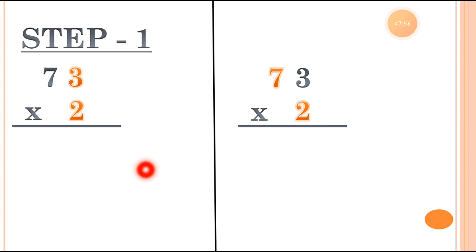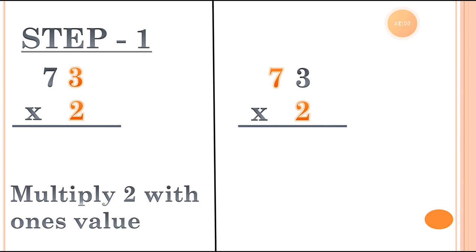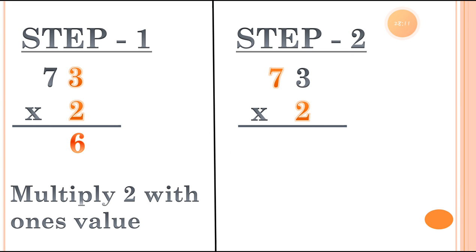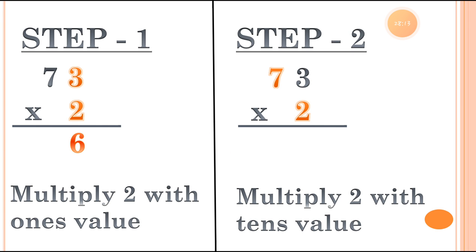Now the next one, I have an example for you. The first step is multiply 2 with the 1's value. So here 2 3s are 6. Then step 2, we have to multiply 2 with the tens value. 2 7s are 14.